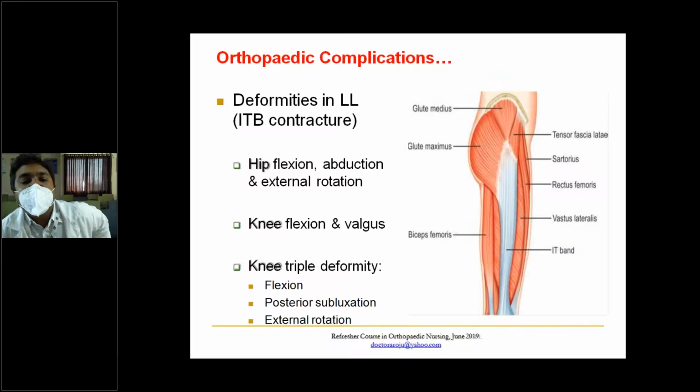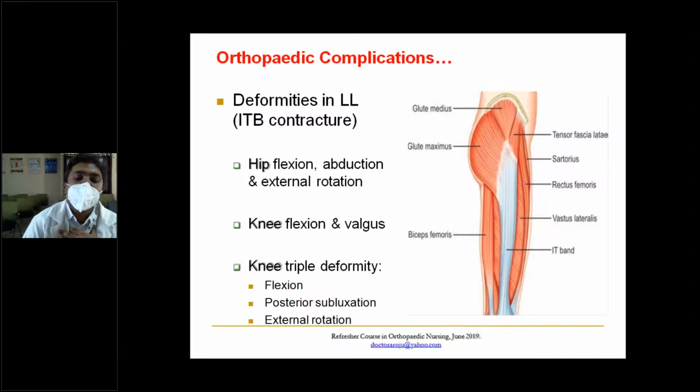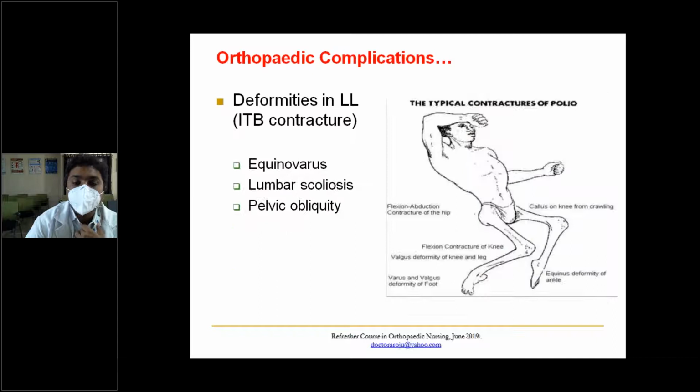In the lower limb, you have ITB contracture, which is iliotibial band. So the tensor fascia lata continues downwards as an iliotibial band, and you can have contractures of hip flexion, abduction, and external rotation, knee flexion and valgus. This is a triple deformity known as flexion, posterior subluxation, and external rotation deformity, which is also common in tuberculosis, and is also common in polio.